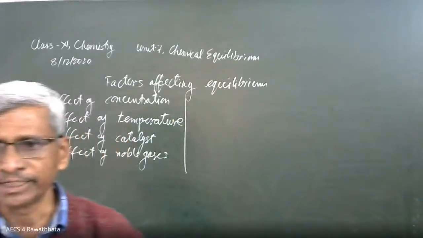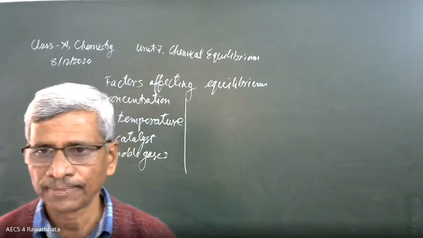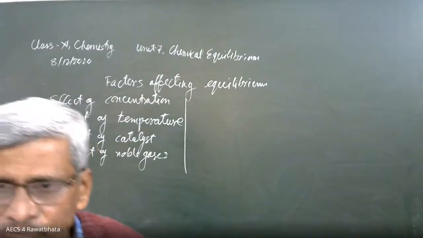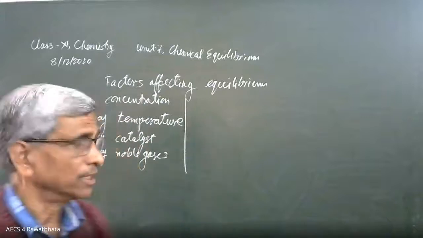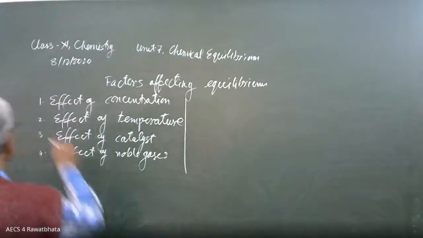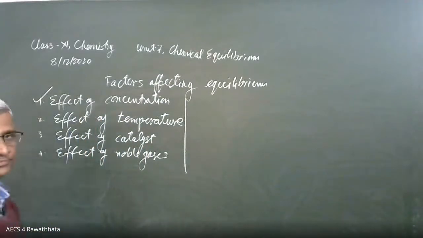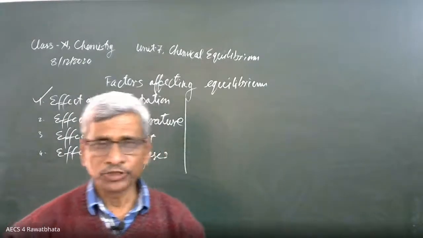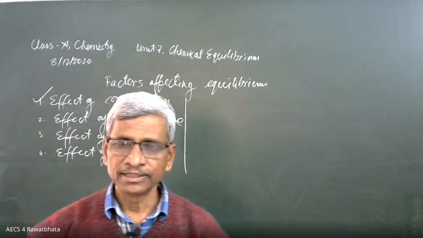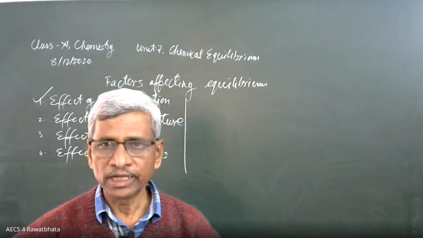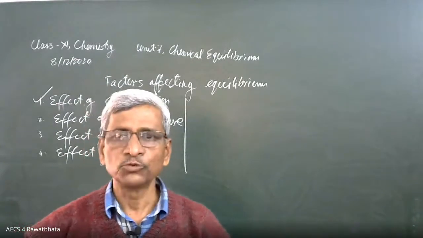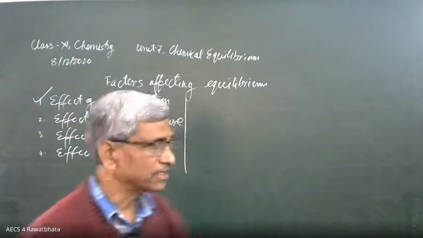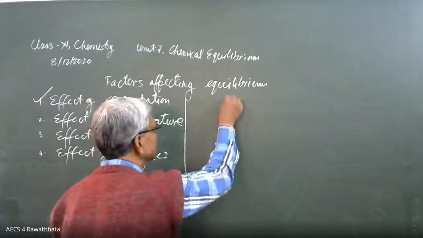The first factor is effect of concentration. What is the effect of concentration? Before that, a scientist has given a rule, a law, which helps us to decide the direction. That is called Le Chatelier's principle.